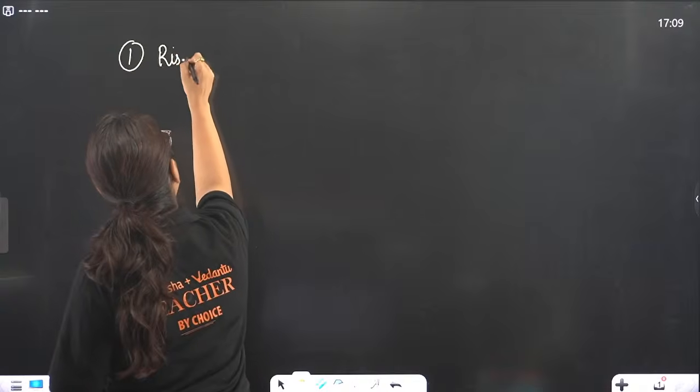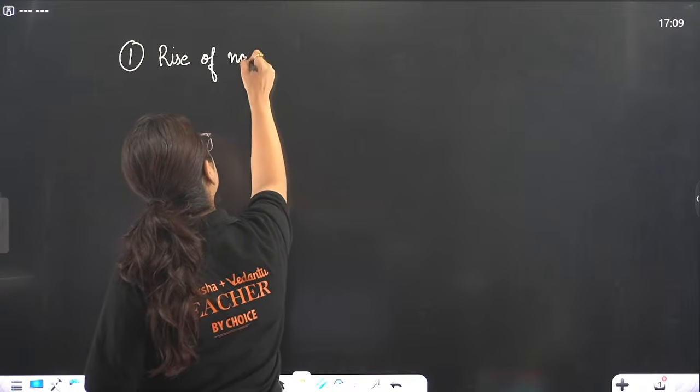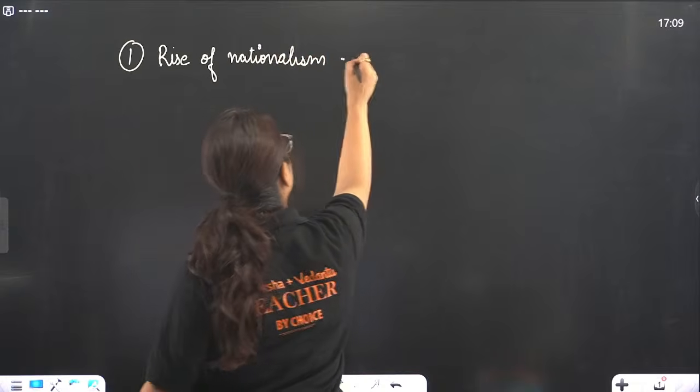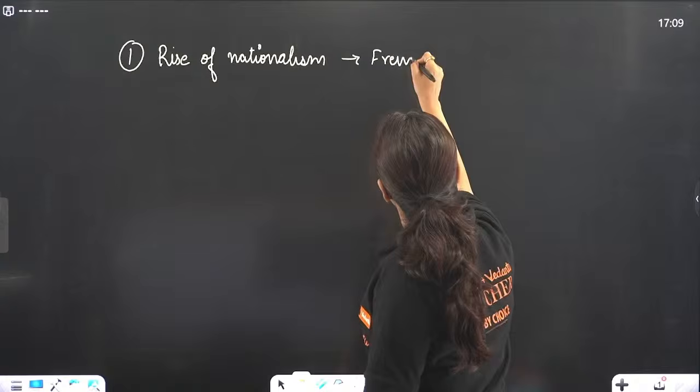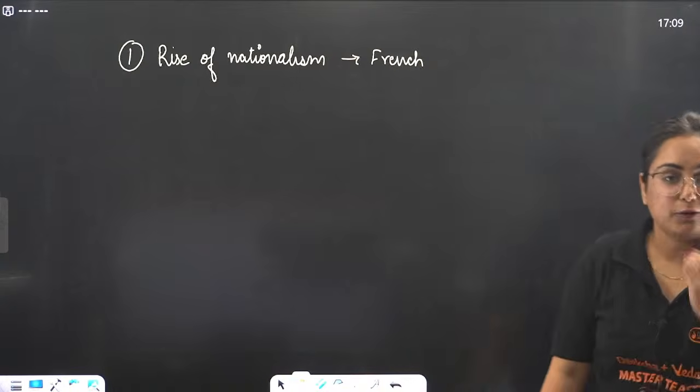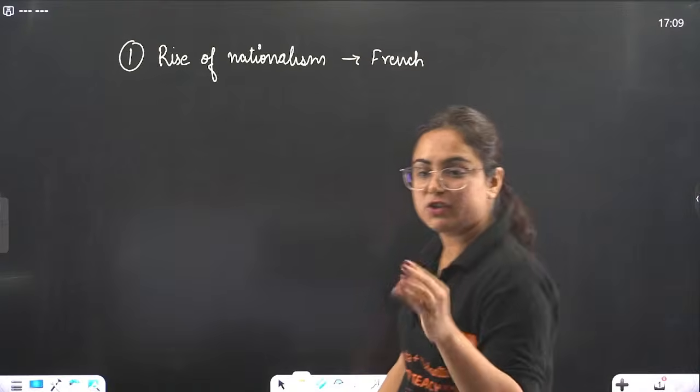This is the rise of nationalism among the people of France. The very first question that comes in your exam as the most important one is, how did the feeling of nationalism rise among the French revolutionaries?